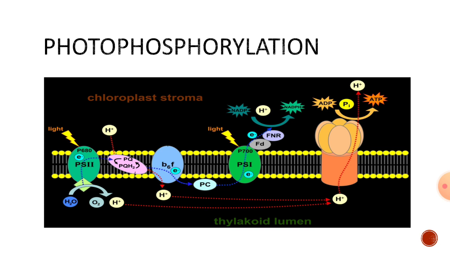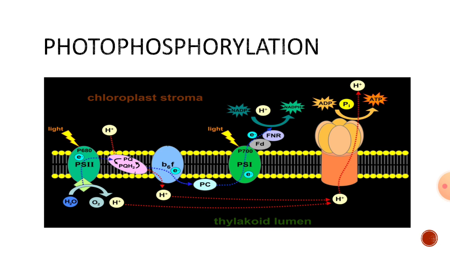The conversion of plastoquinone and plastoquinol is called the quinone cycle, which operates between photosystem 2 and the cytochrome complex. So the protons received from the chloroplast stroma by this quinone cycle again enter the thylakoid lumen by the same quinone cycle. Thus, the hydrogen ion concentration is decreased in the chloroplast stroma region and it is increased in the thylakoid lumen. So there is a difference in the concentrations of hydrogen ions present in the two regions adjacent to this membrane. So because of this proton gradient,